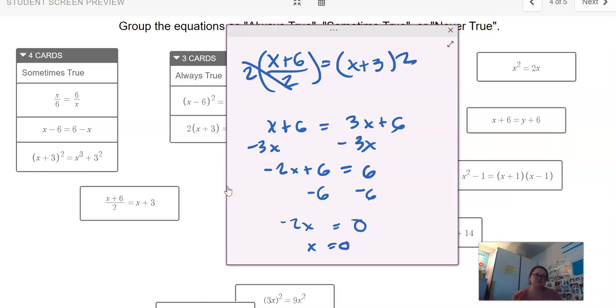That would be 6 over 2, which is 3. So if I got an answer, x equals 0, that means that it's sometimes true. Even though my answer is 0, it's only sometimes true. And again, you could imagine if I put 1 in for x, 1 plus 6 would be 7 over 2. 1 plus 3 would be 4, which is not the same thing.